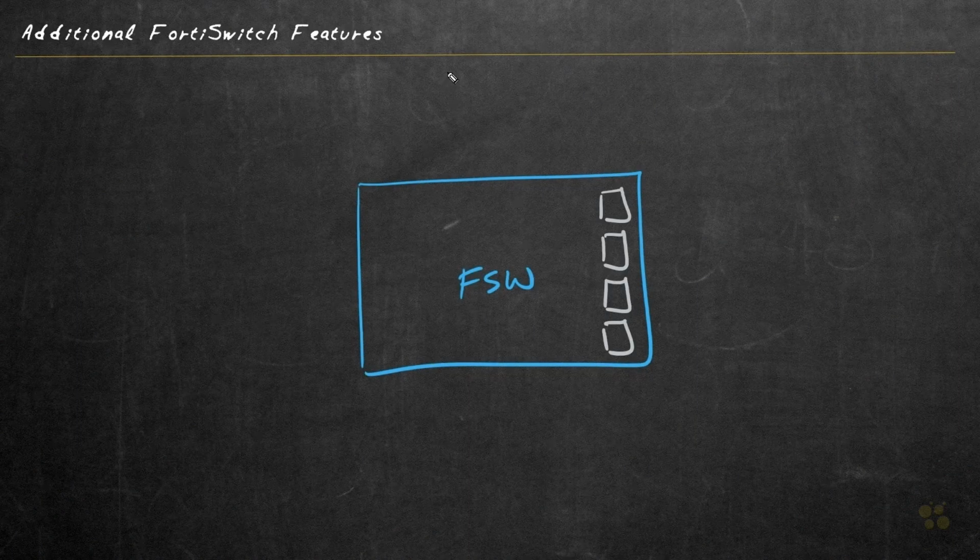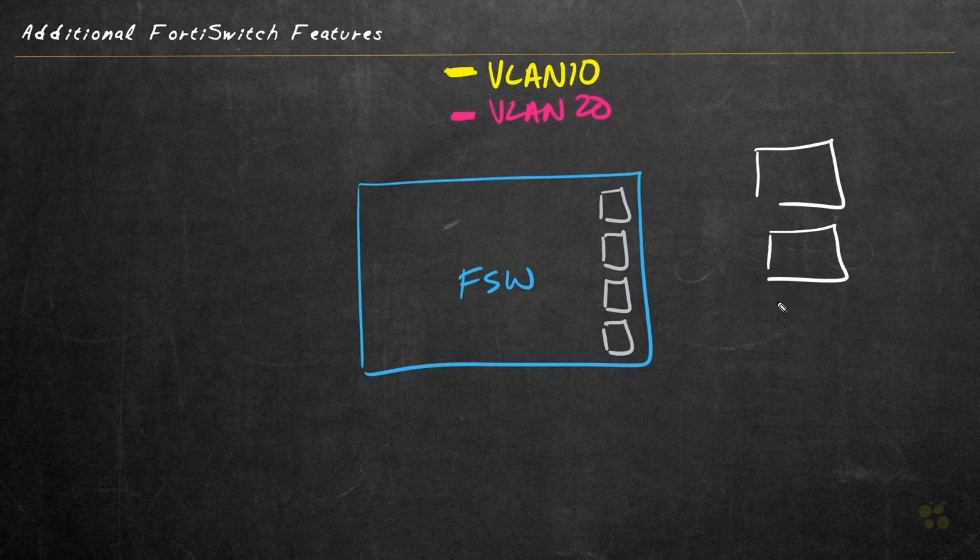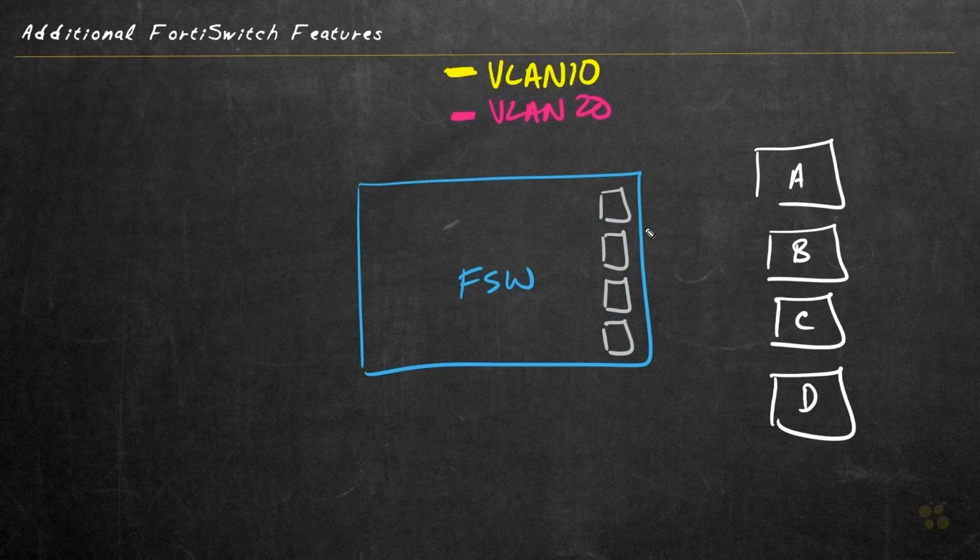So let's draw our beautiful diagram of a FortiSwitch switch. And let's imagine that if we have a yellow color, that would be VLAN 10. And a purple color here would represent VLAN 20. And let's put some computers over here. And let's call those device A, B, C, and D, and these can be ports 1, 2, 3, and 4.